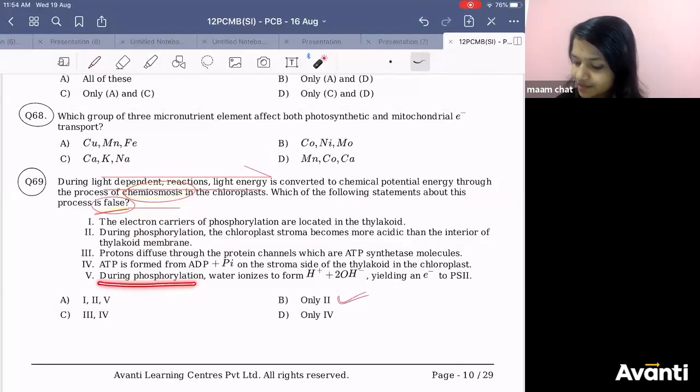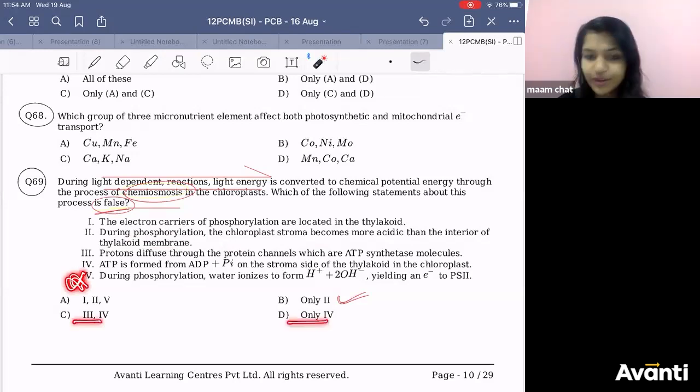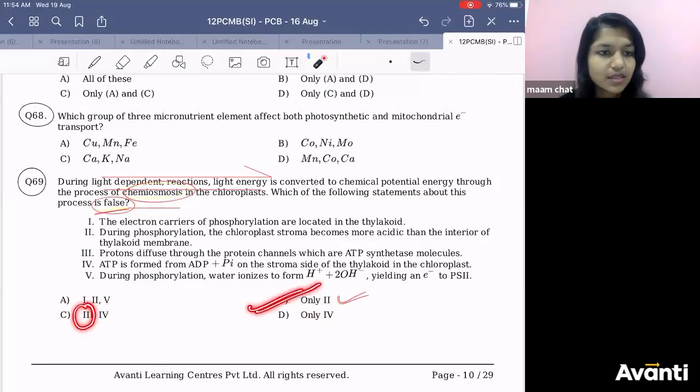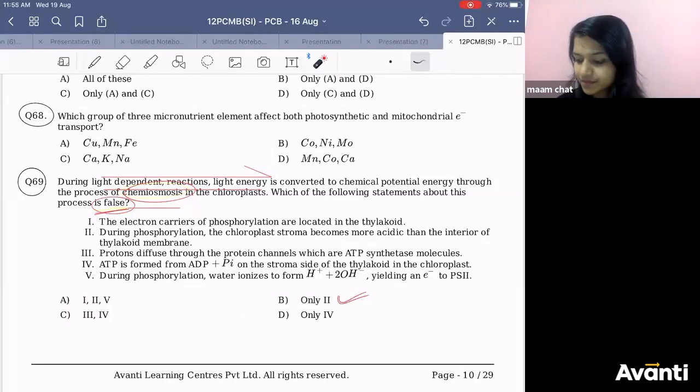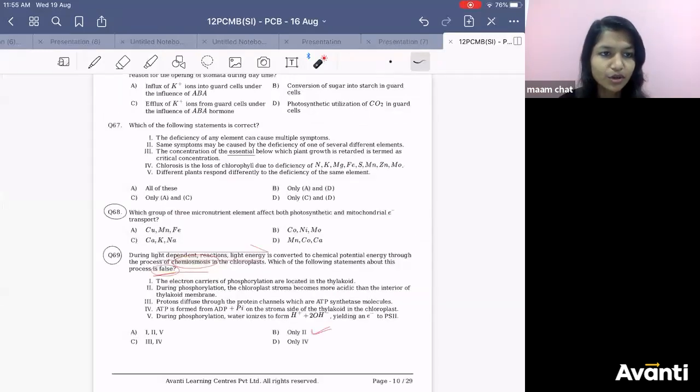We need not check 5 because there is no option 5 over here. So why read this statement? No need. Go for the 4th: this is correct, ATP is formed on the stroma side. So if 4 is given here and 4 is given here, no need to read the 3rd statement. Go for this answer. Okay? What are you asking? I did not follow you.